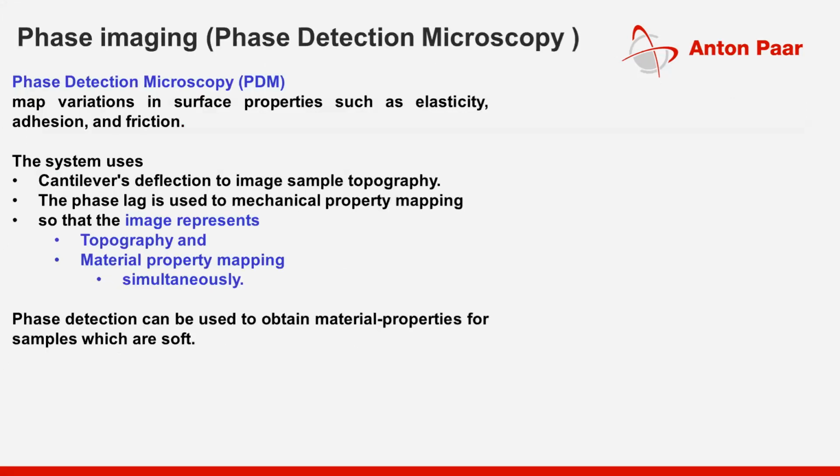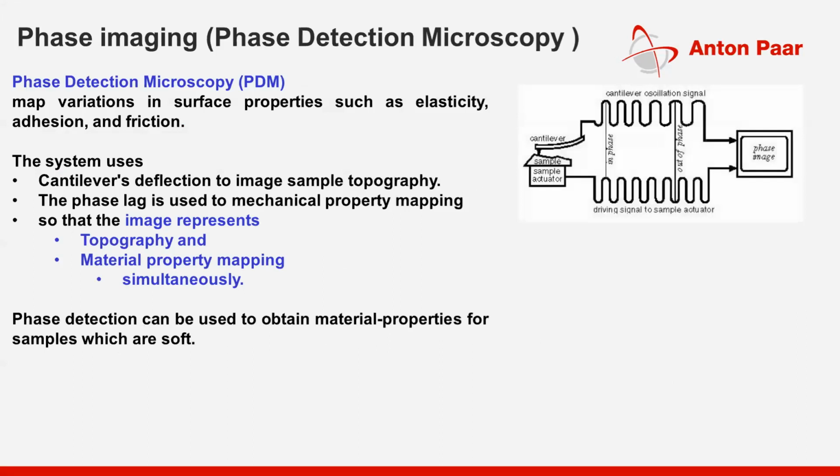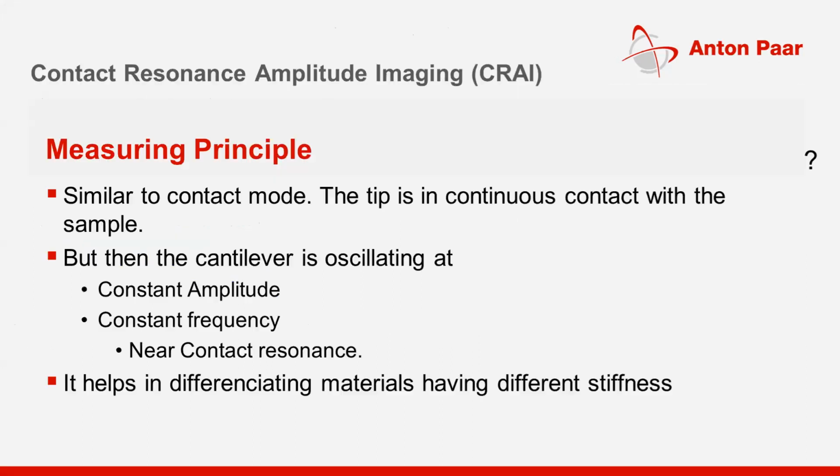So what is it called? Phase imaging detection. The cantilever deflects in the image, the sample topography, and the phase lag is used for mechanical property mapping. As I mentioned, this is contact mode imaging.